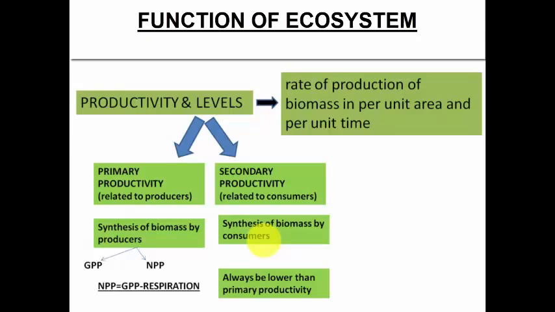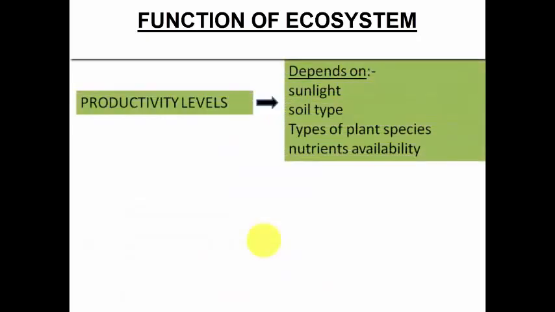So that we'll learn probably in the next video. So that is about the first function, productivity and levels. This productivity level will depend upon sunlight and many factors. Sunlight is very important. Let's say if we have good sunlight, then the photosynthesis process will take place, and more amount of food will be produced by the primary producers.